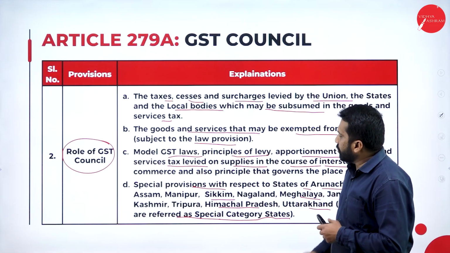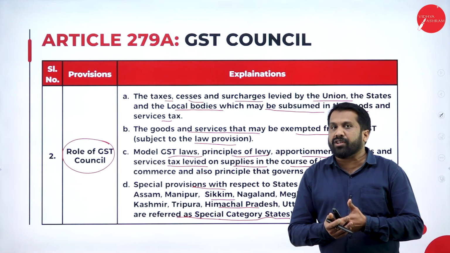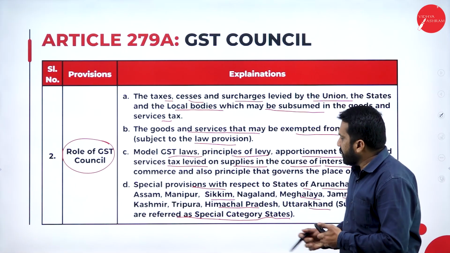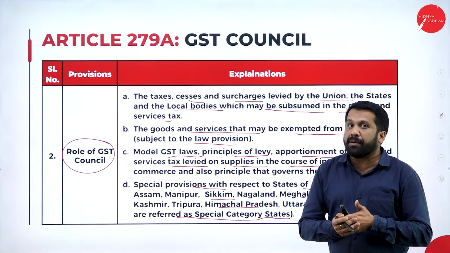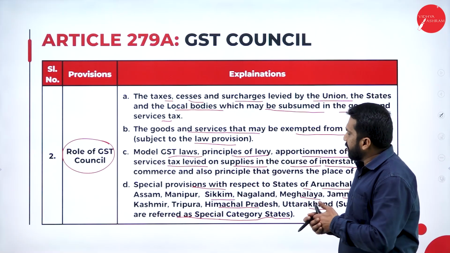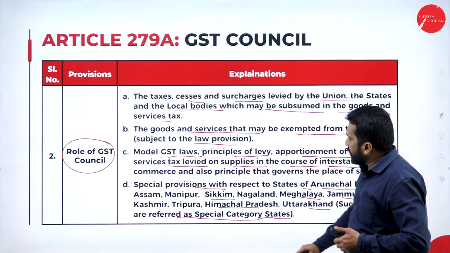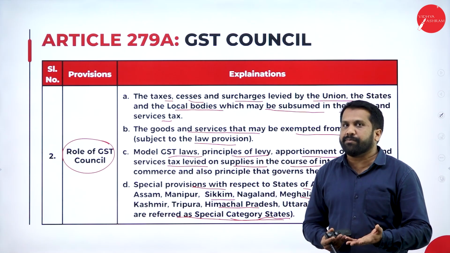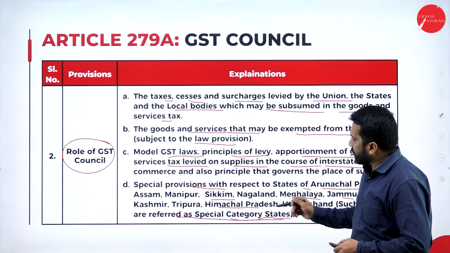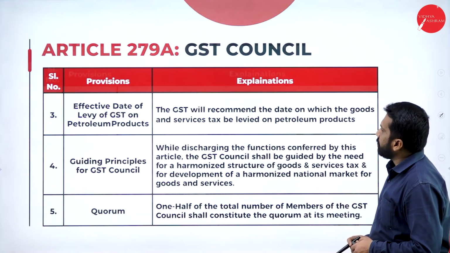The economic condition, all the major natural disasters happen in these places. Clear? So, natural calamities may affect them. There is a reason these places are always called special category states. Some subsidies, some exemptions will be applicable for these kinds of states.